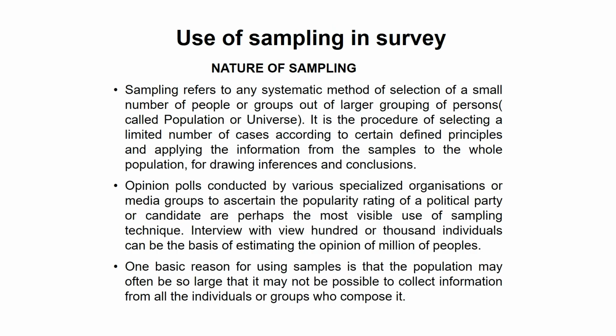Now, let us start with the nature of sampling. What is sampling? Sampling basically refers to any systematic method of selection of a small number of people or a group out of a large grouping of persons. We call that a population or a universe. So, it is the procedure of selecting a limited number of cases according to certain defined principles and applying the information from the sample to the whole population, for drawing inferences and conclusion.